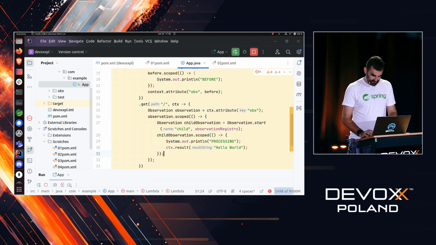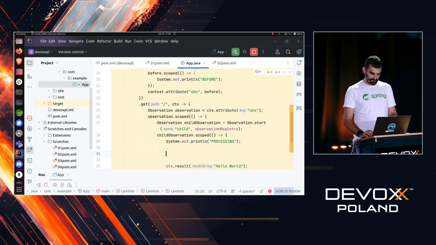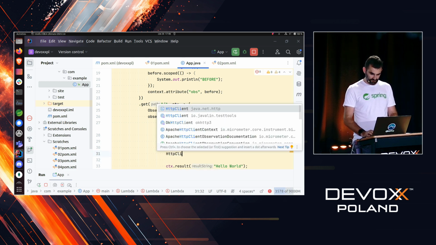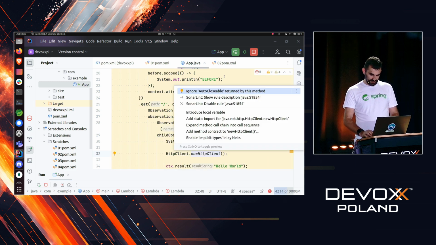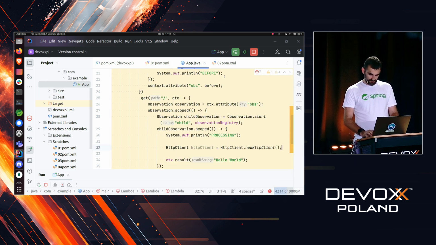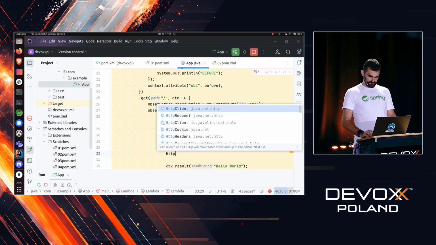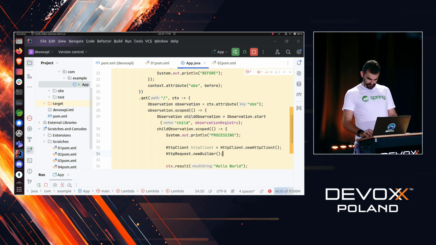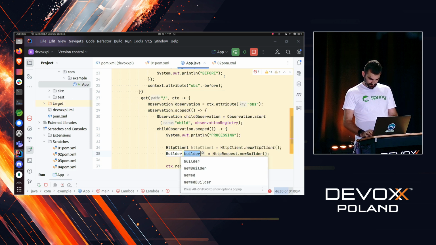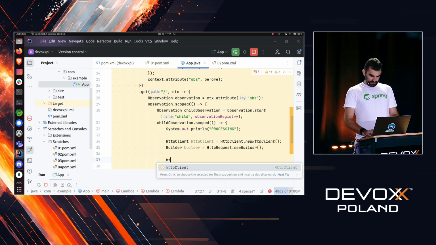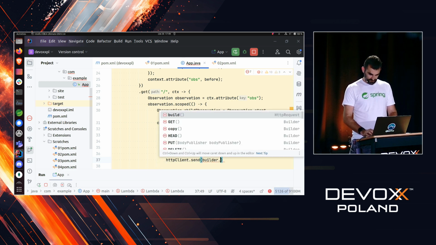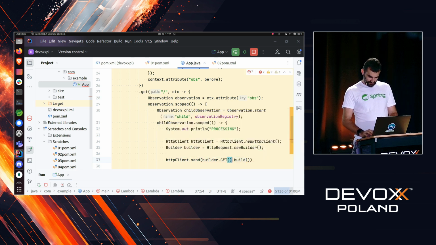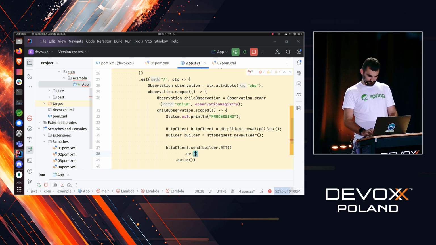In the meantime, we can stop doing hello world. We can use an HTTP client, the new HTTP client that comes from the JDK. Here we're going to do an HTTP request builder, and we're going to send a request builder that's going to be a get to a headers endpoint URI.